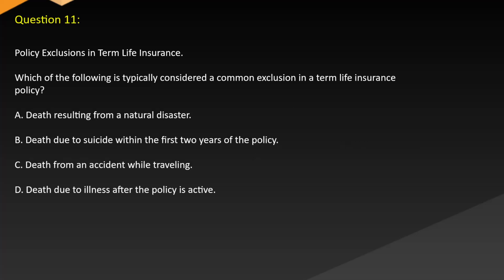Question 11. Policy exclusions in term life insurance. Which of the following is typically considered a common exclusion in a term life insurance policy? A, death resulting from a natural disaster. B, death due to suicide within the first 2 years of the policy. C, death from an accident while traveling. D, death due to illness after the policy is active.